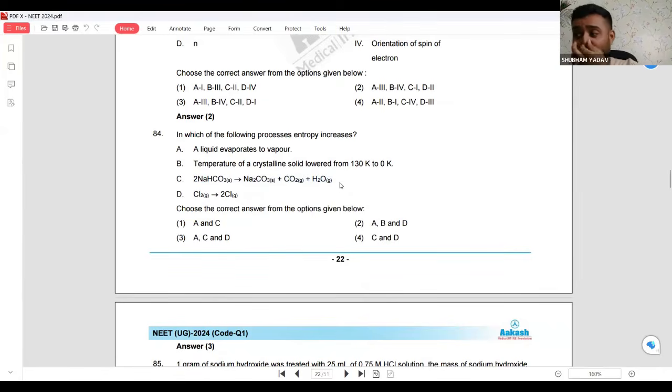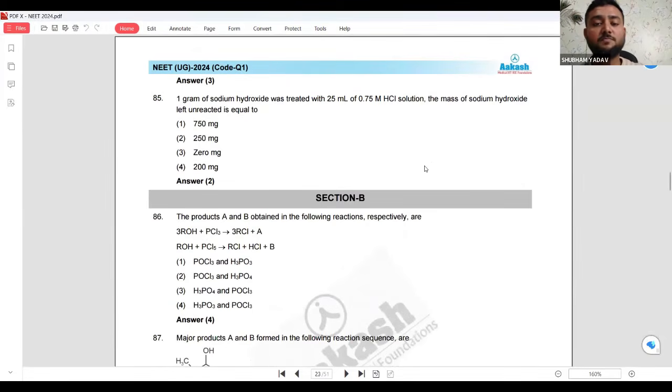Delta Ng is, what is delta Ng? Positive, you know. So entropy is increasing. So answer is A, answer is C. And Cl2 gas to 2Cl, two different. If you calculate here delta Ng, again it will become positive. So the answer will be A, C, and D. Only B is the wrong answer.